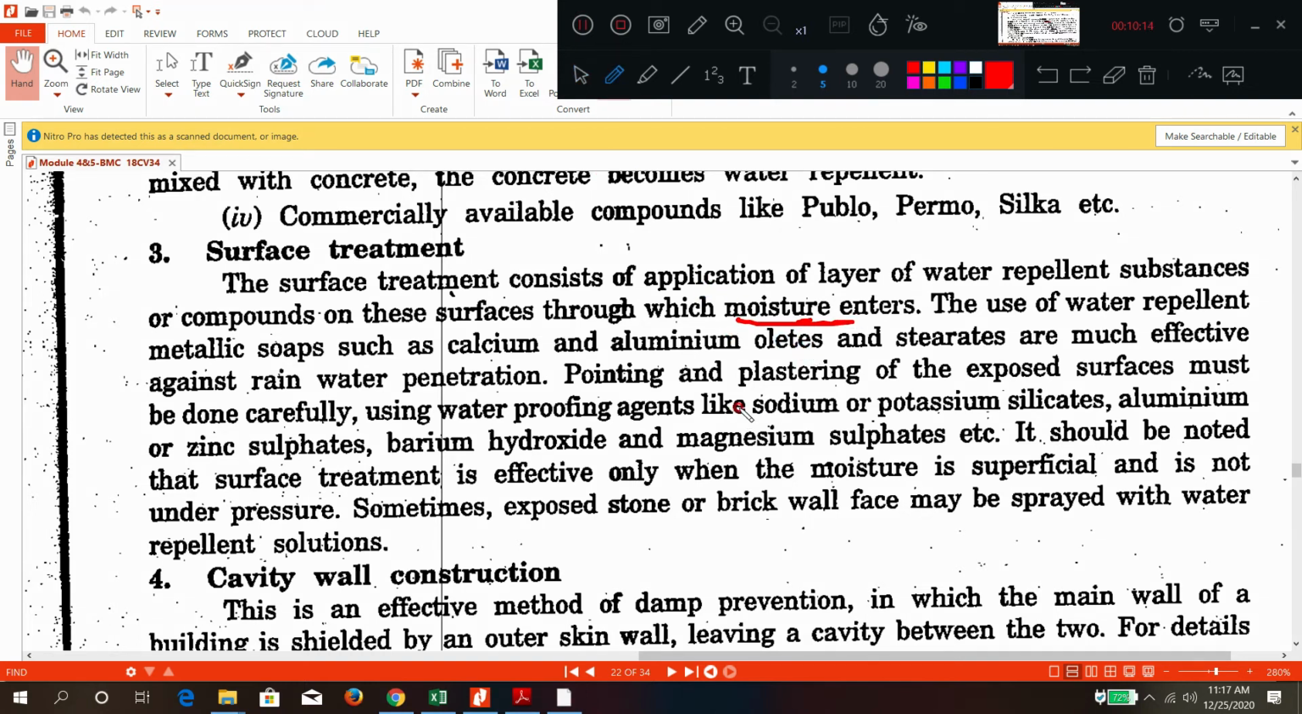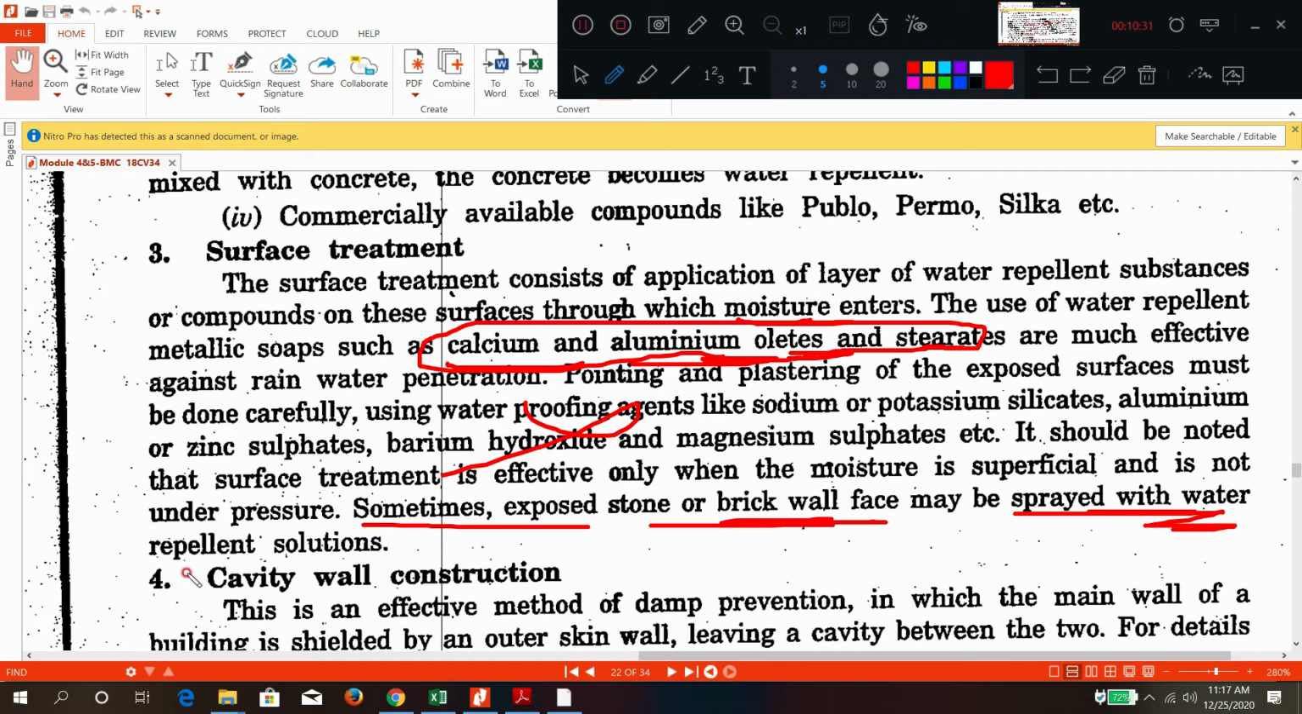Okay, what are the chemical compounds used? Calcium and aluminum oleates and stearates. These are some of the compounds used. Okay, two points are sufficient. All these things are additional information, generally you don't need them. Sometimes the exposed wall face may be sprayed with water repellent.